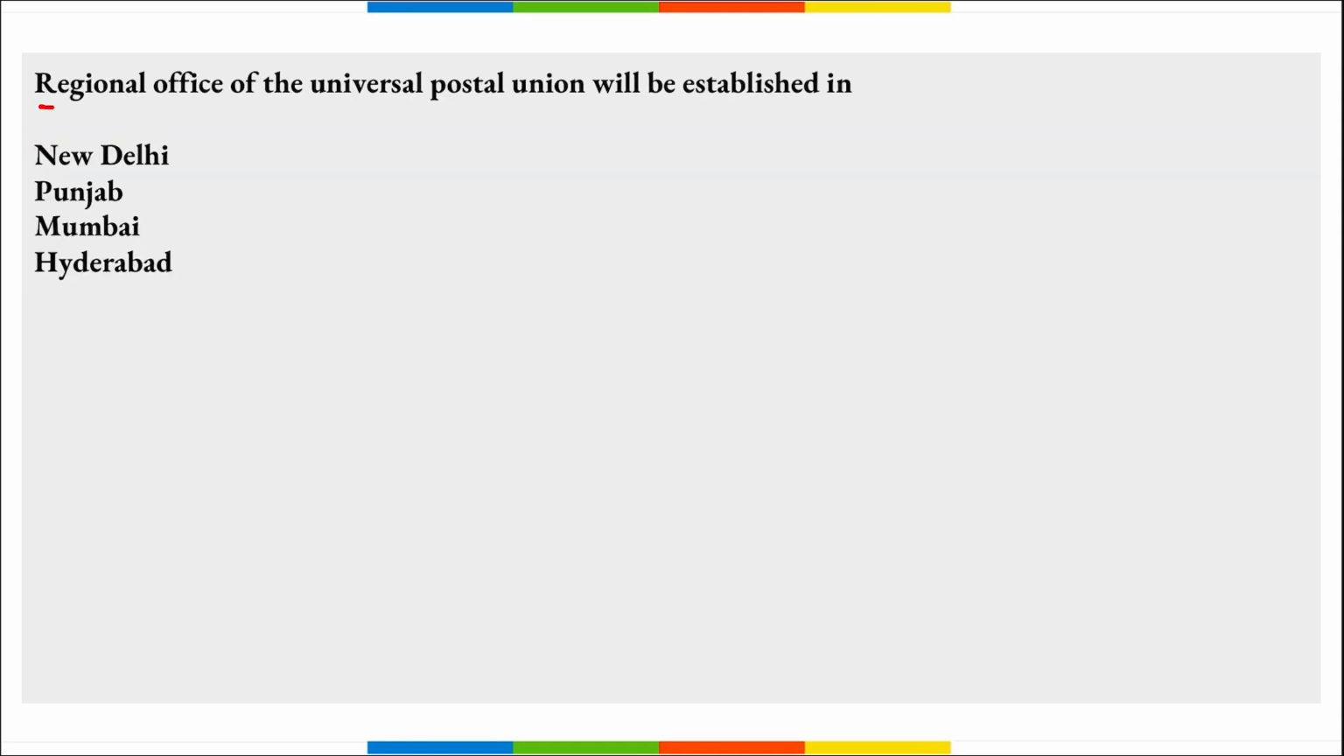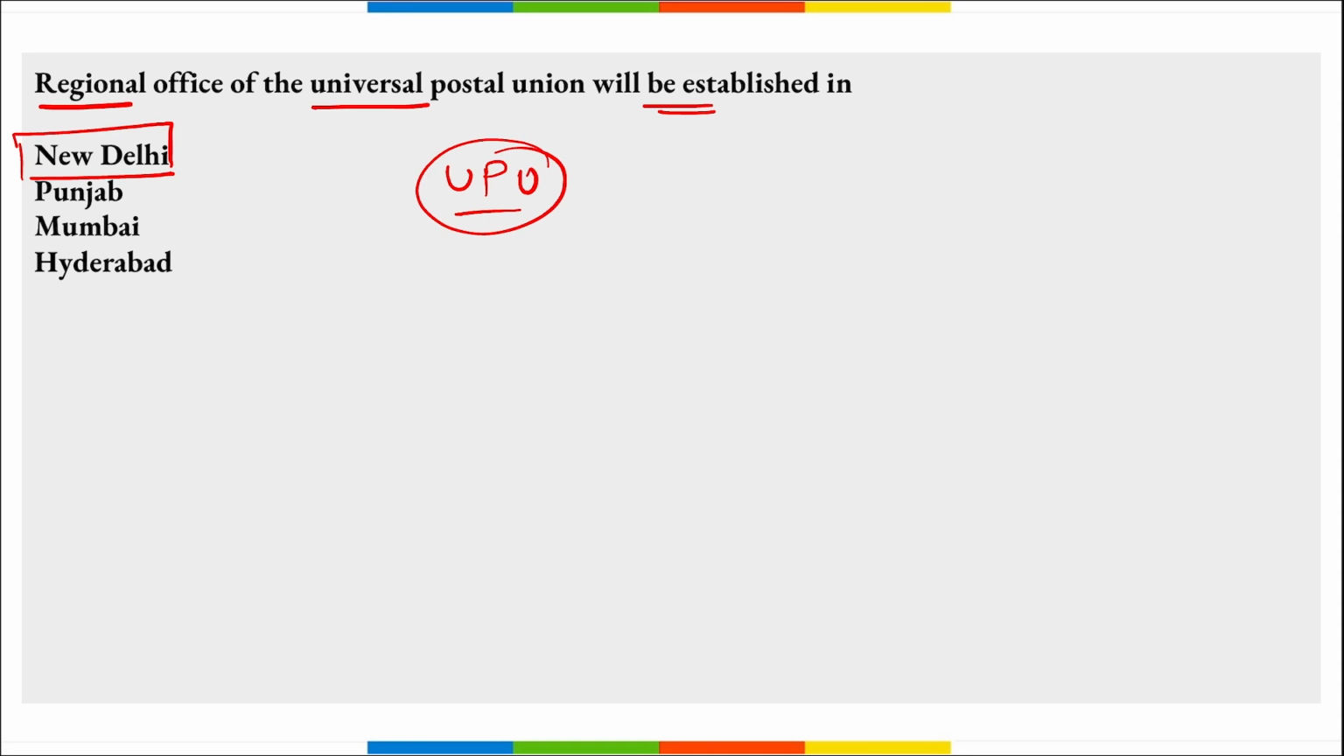Next, the regional office of the Universal Postal Union will be established in which area? Universal Postal Union. So the regional office of this UPU, that is Universal Postal Union, will be set up where? This will be set up in New Delhi, right?